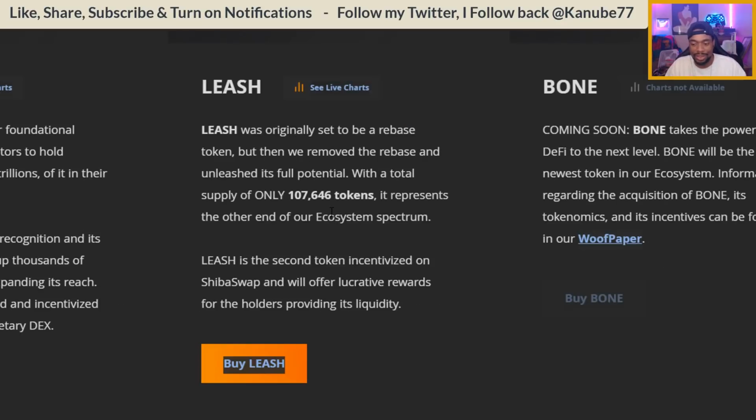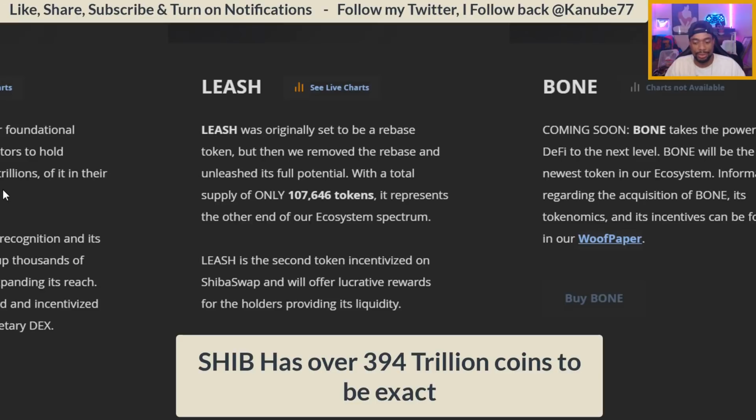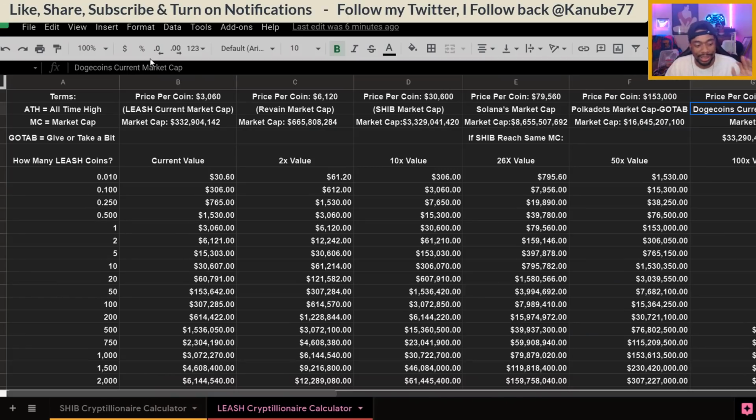LEASH token only has a supply of 107,646 tokens. And then of course, SHIB has close to 400 trillion tokens. So I want to go through the LEASH side of it first, just because I feel like people don't know the potential that LEASH has. Don't get me wrong, SHIB has amazing potential, hence why I'm invested in it, hence why I make SHIB videos. But I feel like a lot of people don't know how much potential this LEASH token has. So I'm going to start off with LEASH, and then we're going to go into the SHIB side of the calculator and the chart.